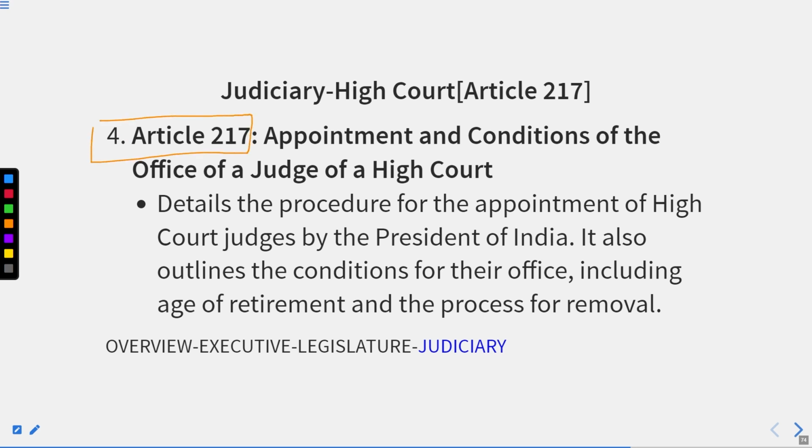Thereafter, we have Article 217, Appointment and Conditions of the Office of a Judge of a High Court. It details the procedure for the appointment of High Court judges by the President of India, and the qualifications and conditions to be appointed as a judge of a High Court.